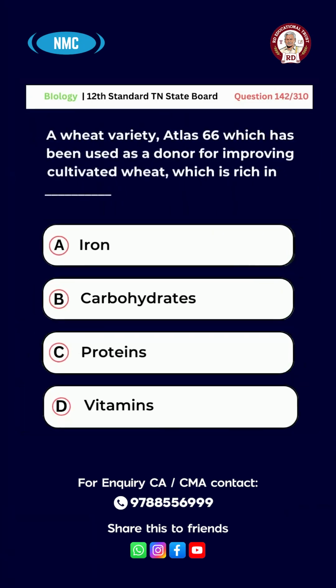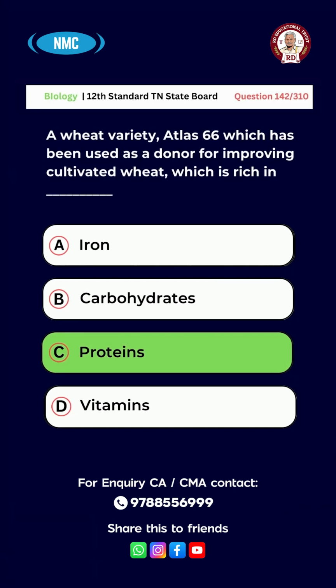Question number 142. A wheat variety Atlas 66, which has been used as a donor for improving cultivated wheat, is rich in dash. Option A, iron, B, carbohydrates, C, proteins, D, vitamins. And the right answer is option C, proteins.